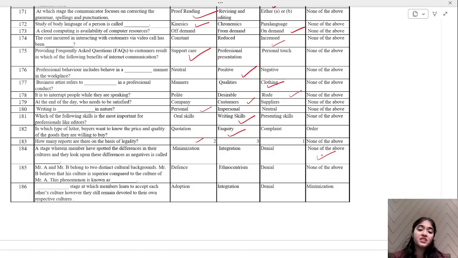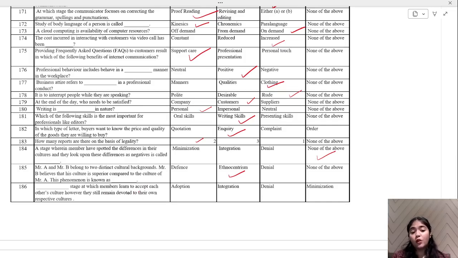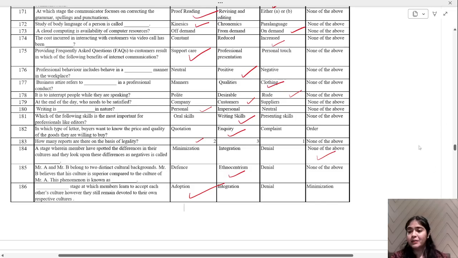Mr. A and Mr. B belong to two distinctive cultural backgrounds. Mr. B believes that his culture is superior compared to culture of Mr. A. This phenomena is called as ethnocentrism. Okay, ethnocentrism. Now, sorry, that stage at which members learn to accept each other's culture, however they still remain devoted to their own respective cultures, that is called as adaptation. We are adapting with the other people's culture also.